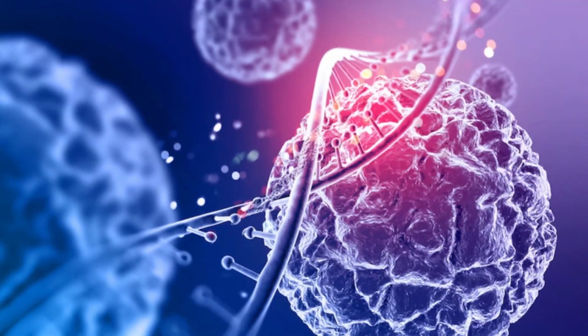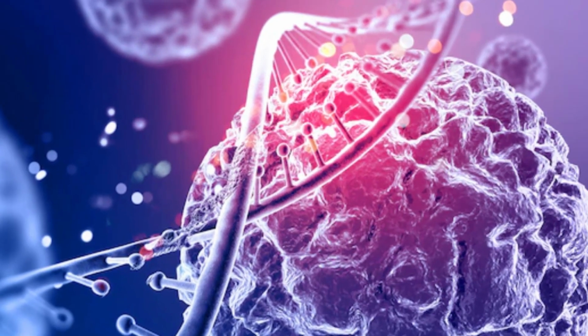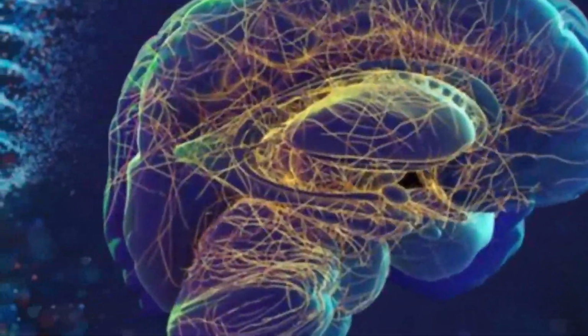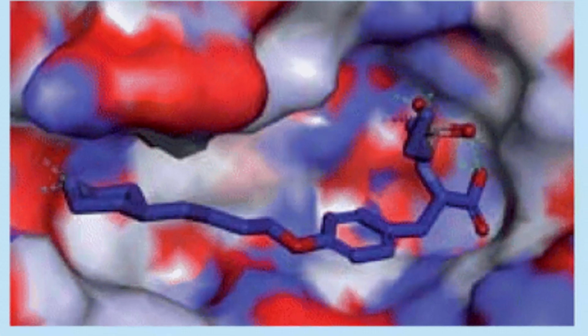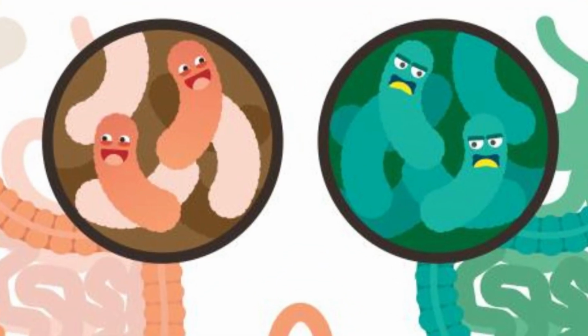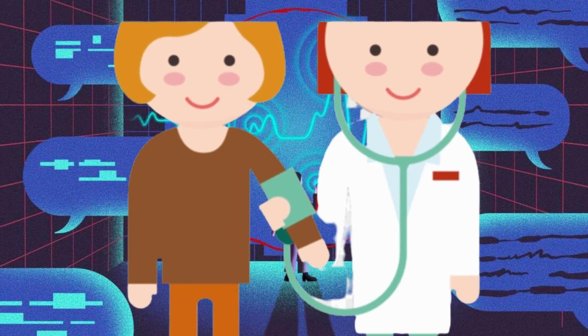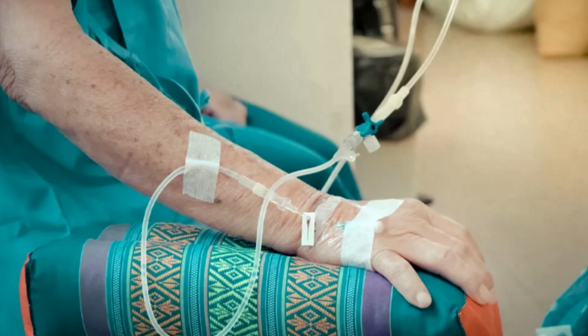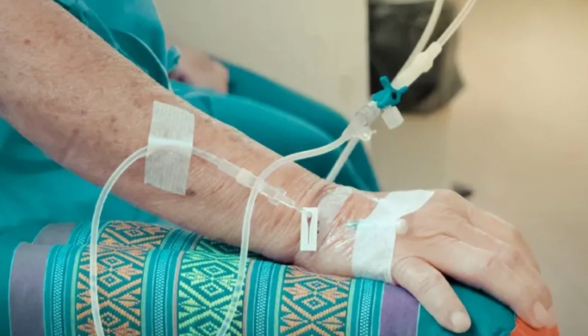Biologic therapies have emerged as a significant breakthrough in the treatment of ulcerative colitis. These medications target specific molecules in the immune system that are responsible for inflammation. Biologics, such as tumor necrosis factor, TNF inhibitors, and integrin receptor antagonists, have shown remarkable efficacy in inducing and sustaining remission, especially in individuals who have not responded well to other treatments. They are usually administered via injections or infusions under medical supervision.